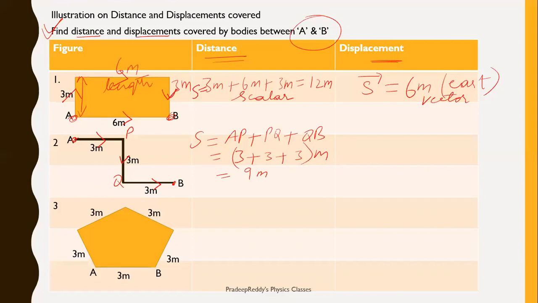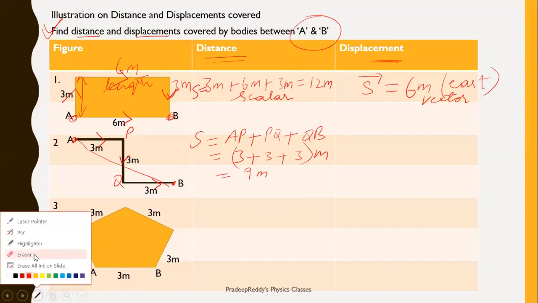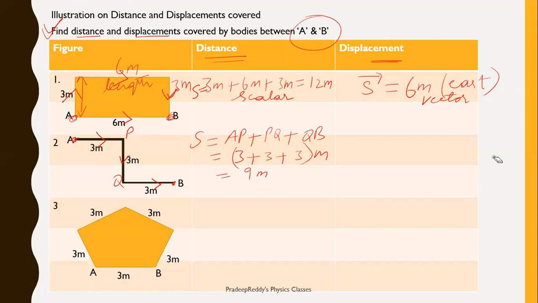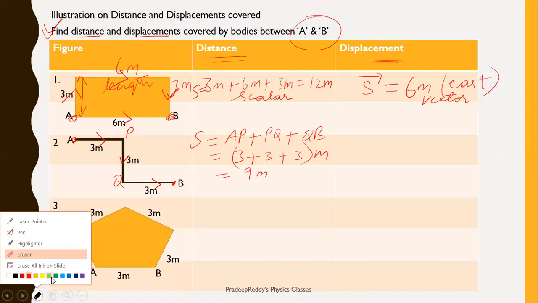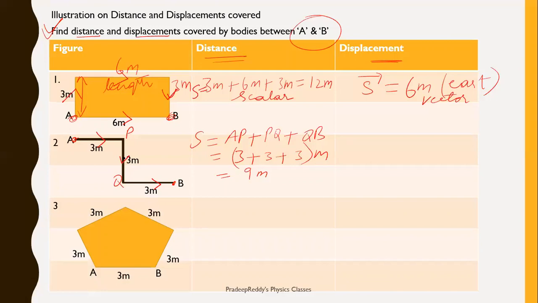Whereas in case of displacement, it is different. Displacement is the shortest length between initial and final position. So in order to calculate displacement from A to B, you should mark a straight line coming from position A to position B. Now let me take this midpoint.